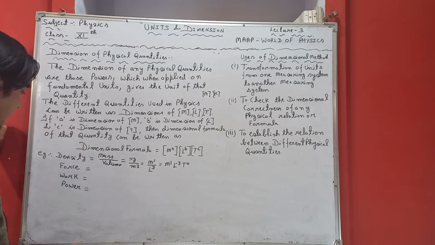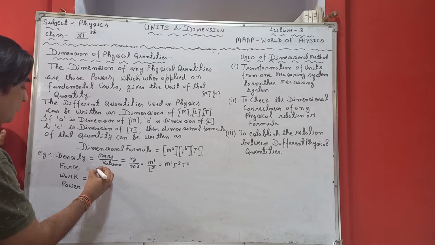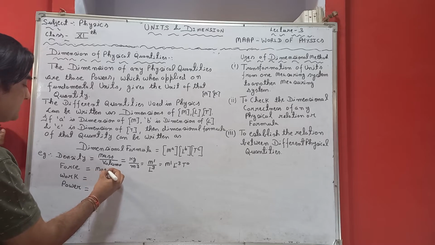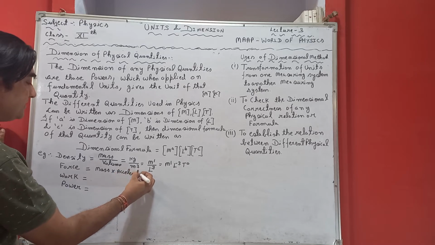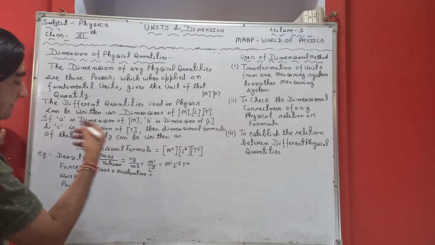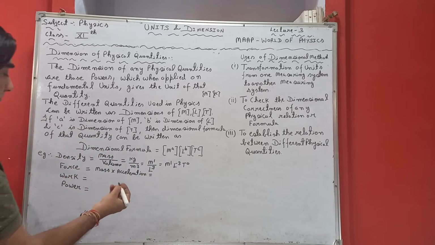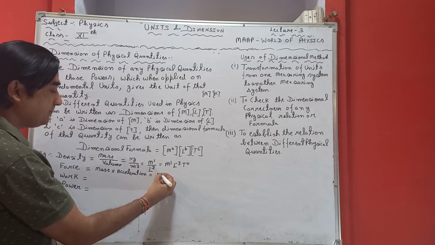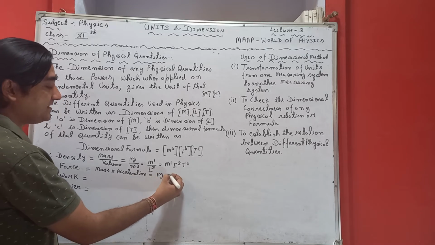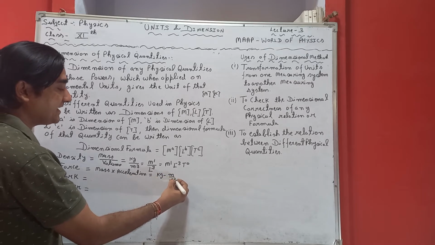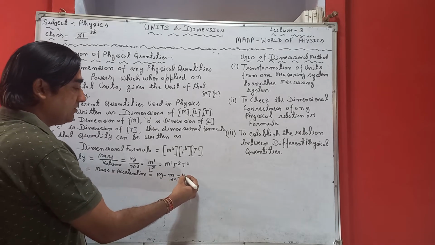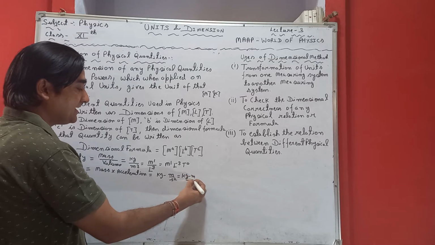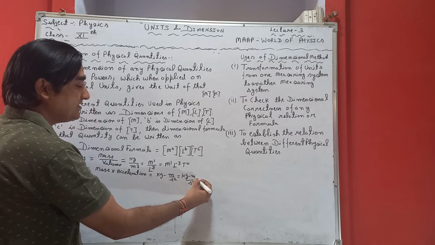Right now, if we say what is force, force can be written as mass multiplied by acceleration, which we have seen in the previous lecture. Mass can be written as kilogram, and acceleration can be written in meter per second square. So this is what we also call kilogram meter per second square, which is said to be Newton.